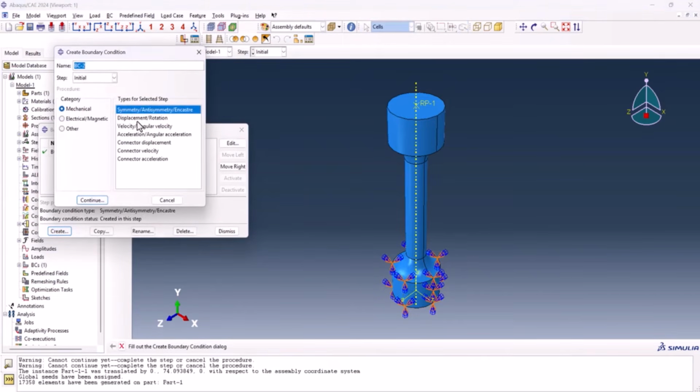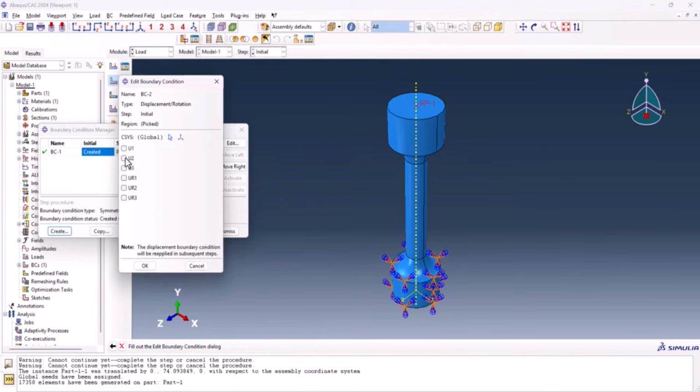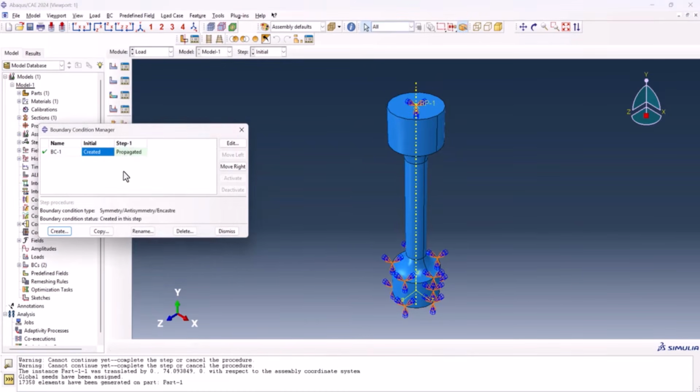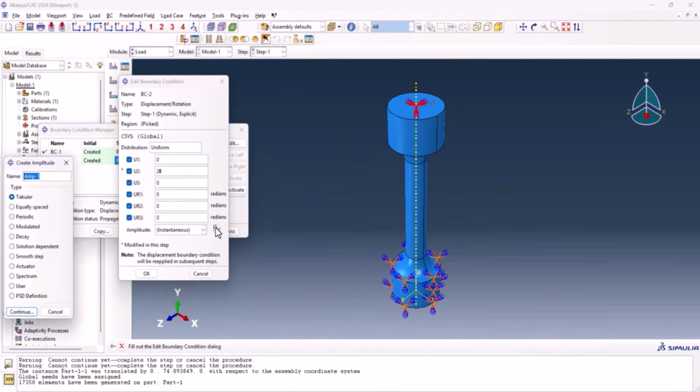Now create another one, displacement and rotation, continue, select this one on all, and let's select this RP point. We close it in every direction in the initial, but in the second one, let's put this one on 28, but we need to select an amplitude.